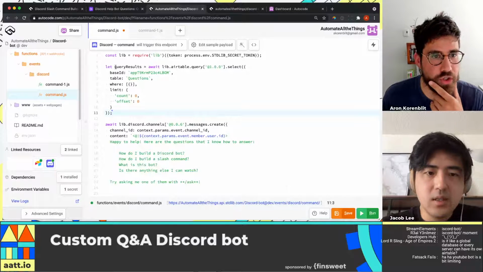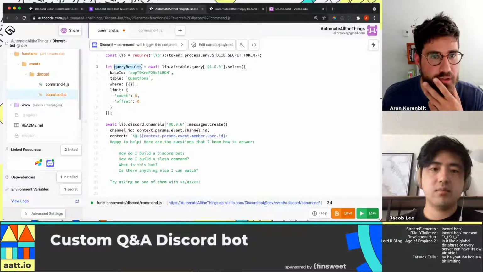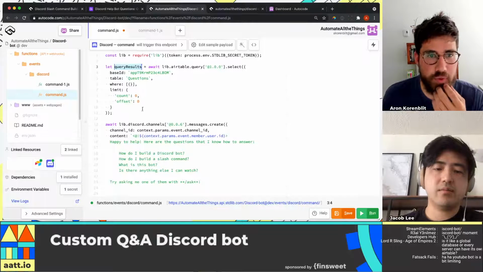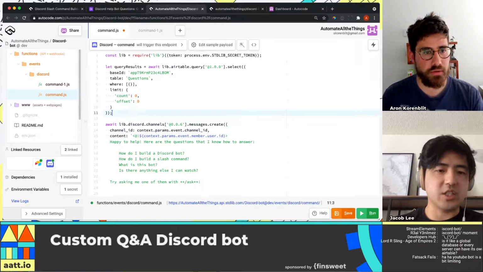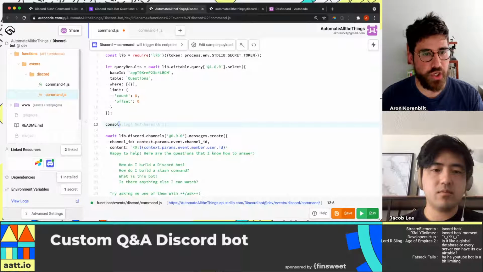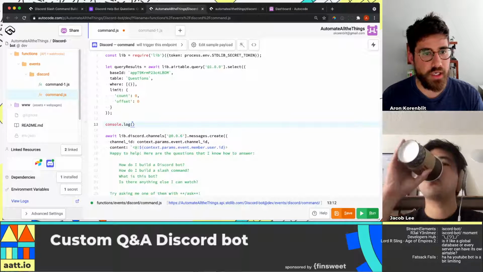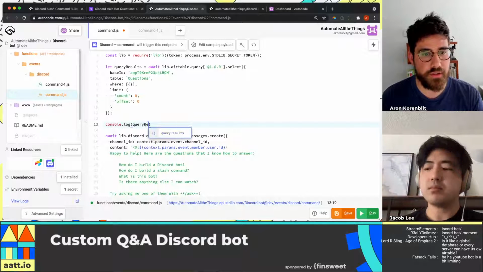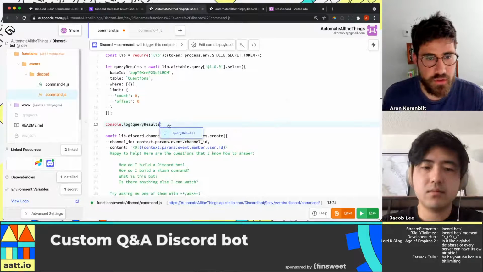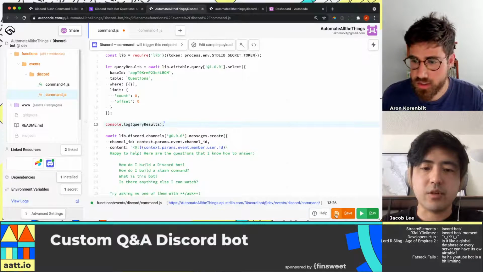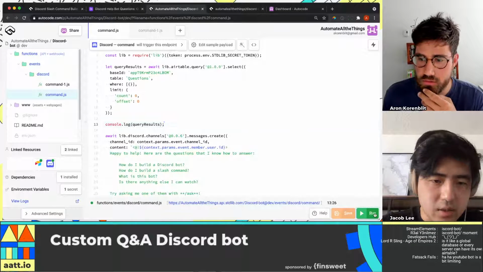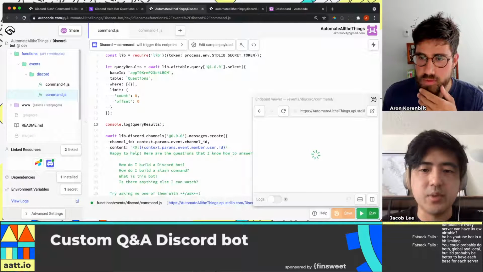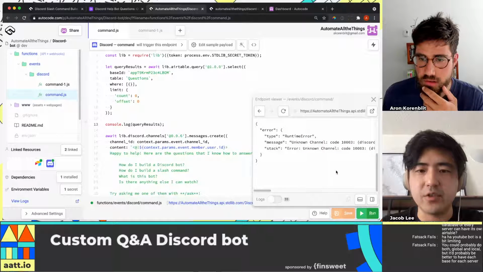So this is going to return query results. Can I see what the sample response could be? Yeah, we can use a log statement actually. That'd be a great time to use that. So just console.log query results, save that, and we can just run this. It'll complain because we haven't set the sample payload up, but we will see a log here because we're doing the Airtable call first.